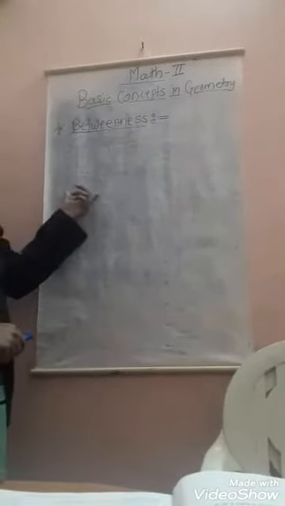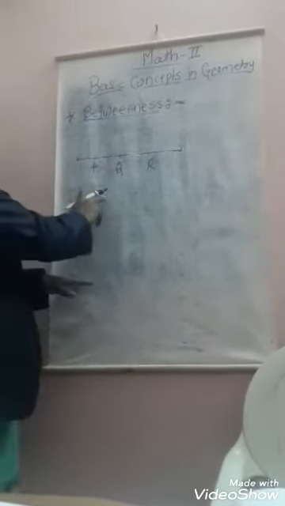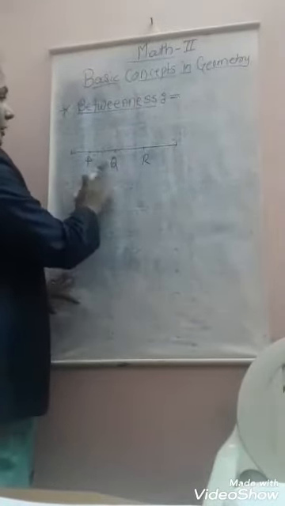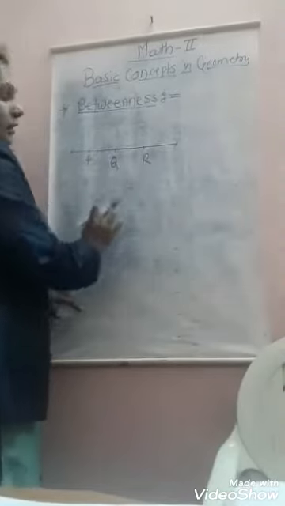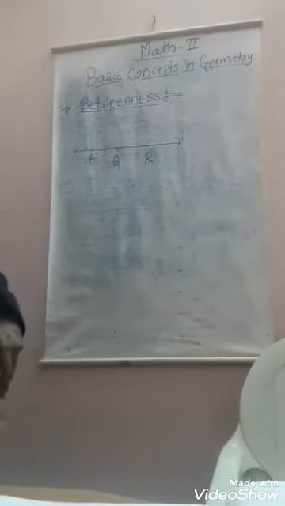Student, today we will start the next topic, betweenness, म्हणजे दरम्यानता. Here, given three points P, Q, R on a line. If P, Q, R are three distinct collinear points. Collinear means